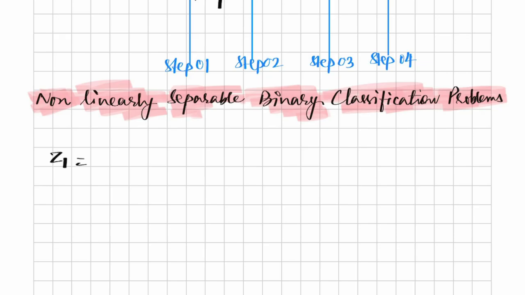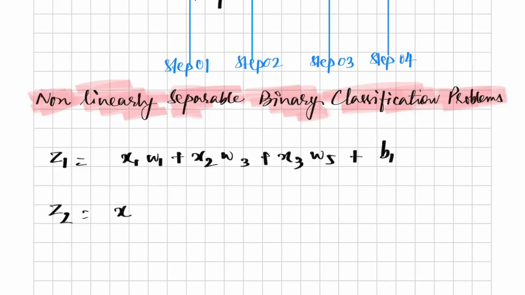Z1 equals x1 w1 plus x2 w3 plus x3 w5 plus b1, and similarly we have Z2 equals x1 w2 plus x2 w4 plus x3 w6 plus b2.